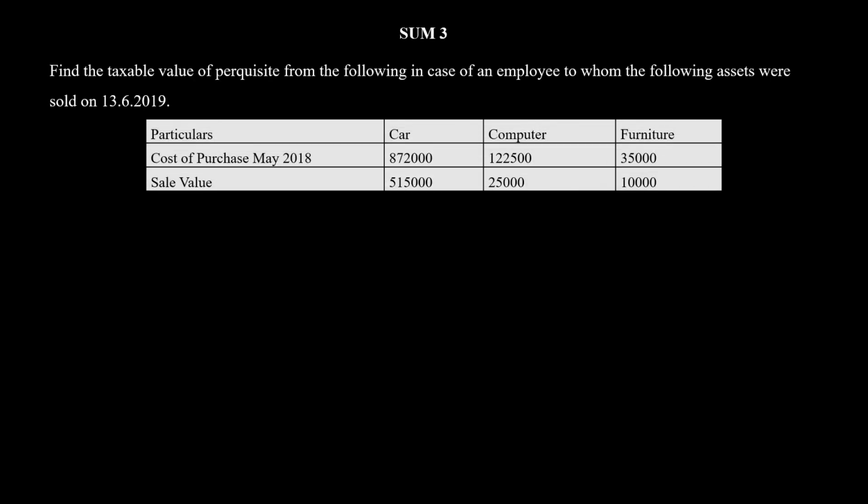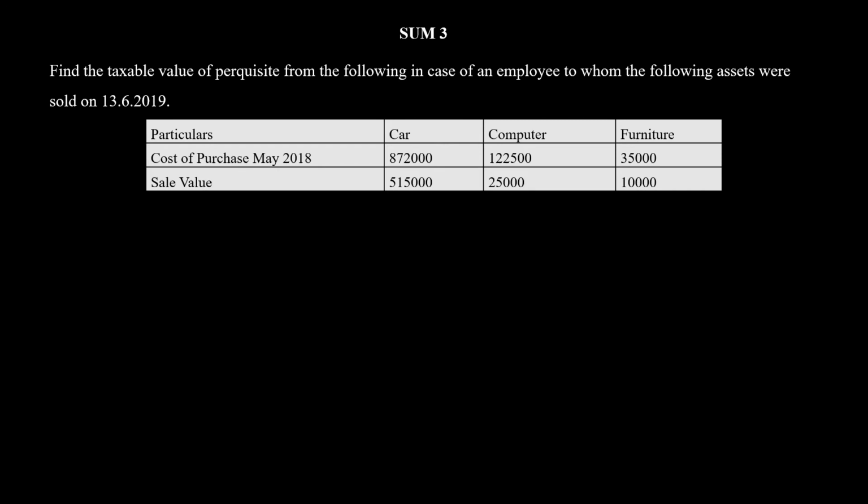Okay, this is an interesting sum where we are going to calculate the value of perk for a car, computer and furniture. Find the taxable value of perquisite from the following in case of an employee to whom the following assets were sold on 13/6/2019. It's sold in June 2019. So they have given us particulars about a car, computer and furniture.